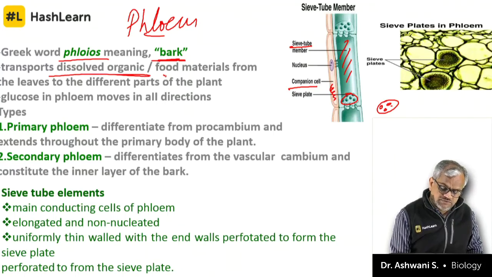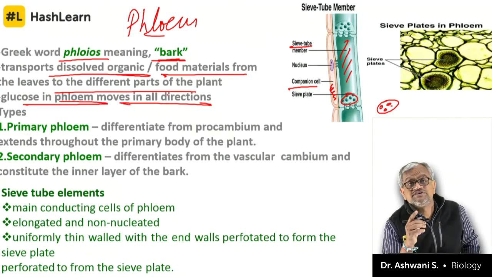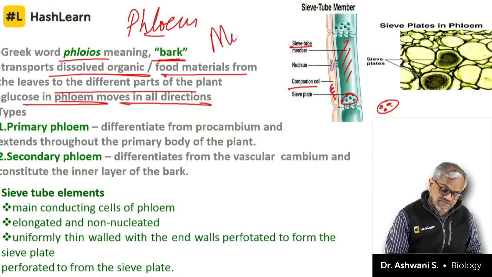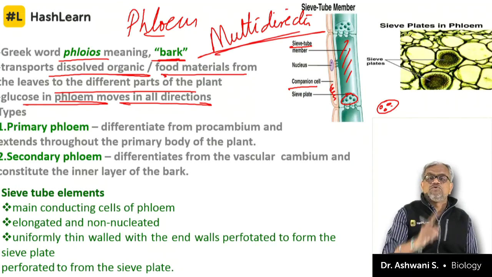Phloem transports dissolved organic food material from the leaves to the different parts of the plant. Glucose in phloem moves in all directions. If you might have seen just now, I told you movement of water is unidirectional. Here, food is multidirectional.